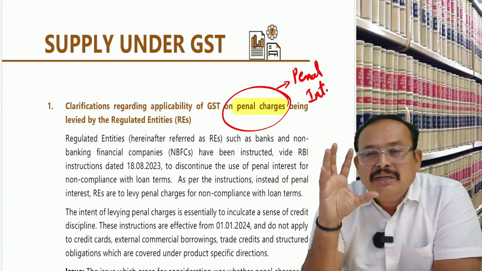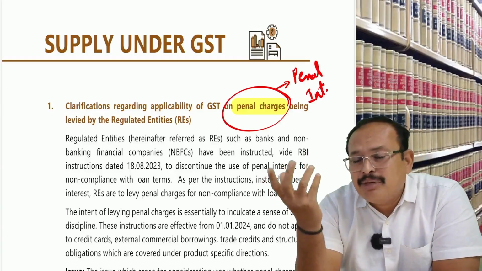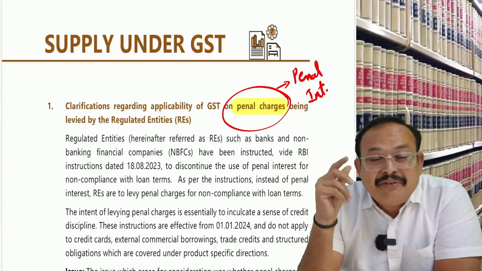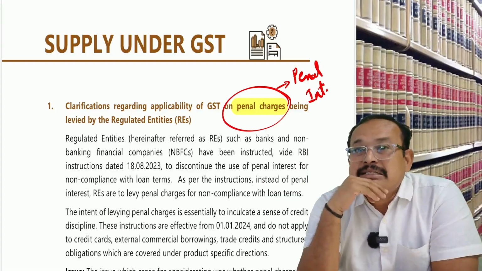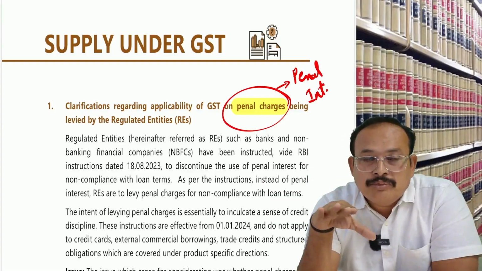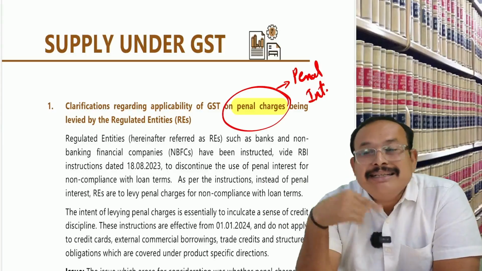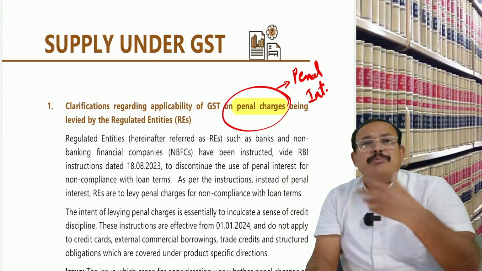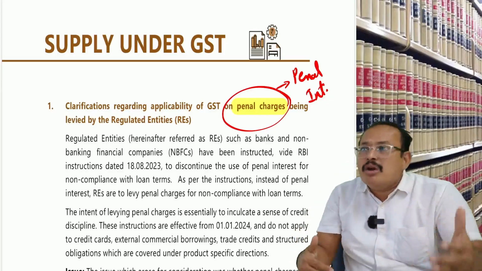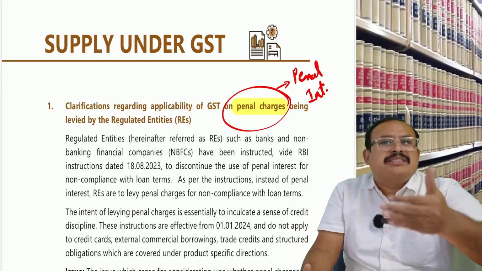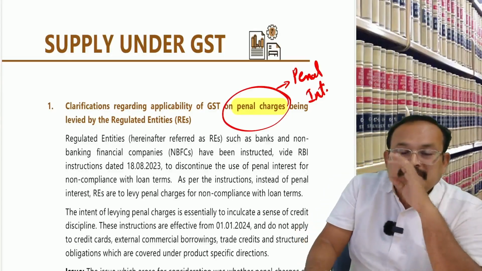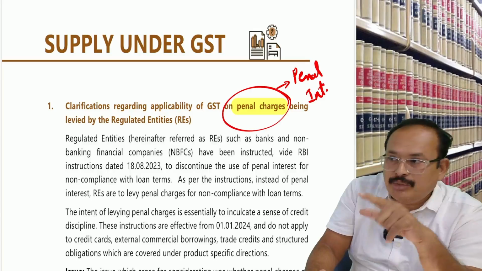Now, a bank, HDFC Bank for example, has given you a loan of 2 crores, and you repaid 2 crores 50 lakhs. That 50 lakhs is what? Interest on loan. Loan taxable? Interest thereon? Not taxable. So 2 crores loan, you repaid in installments, correct? Over a period of 3 years, 4 years, or 5 years, you paid 2 crores 50 lakhs. The 50 lakhs is not taxable because it is interest on loan.